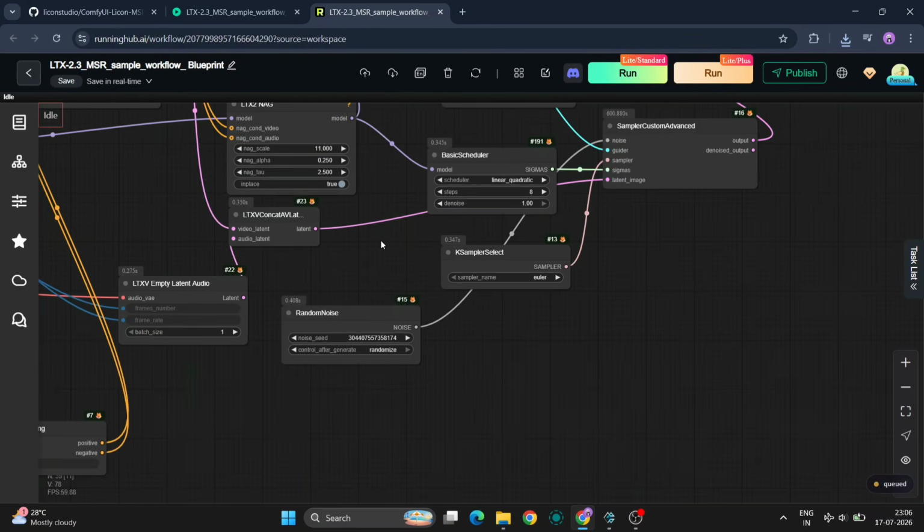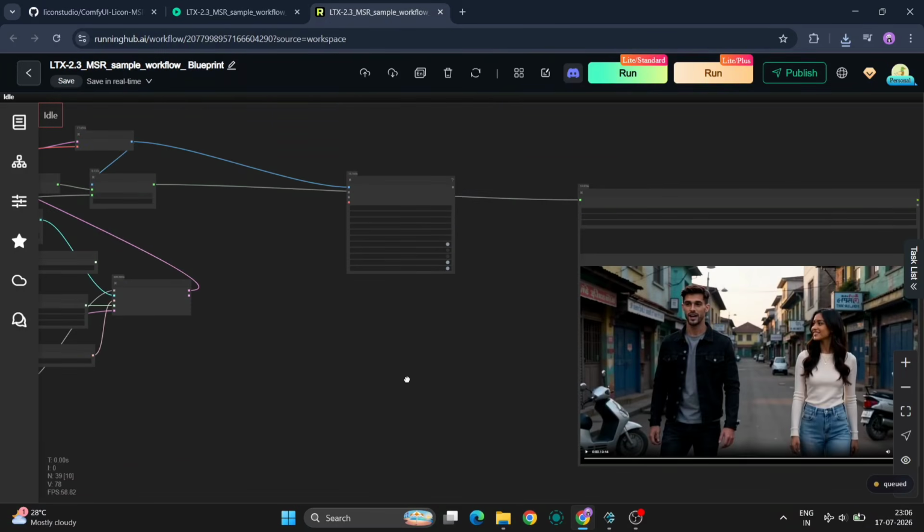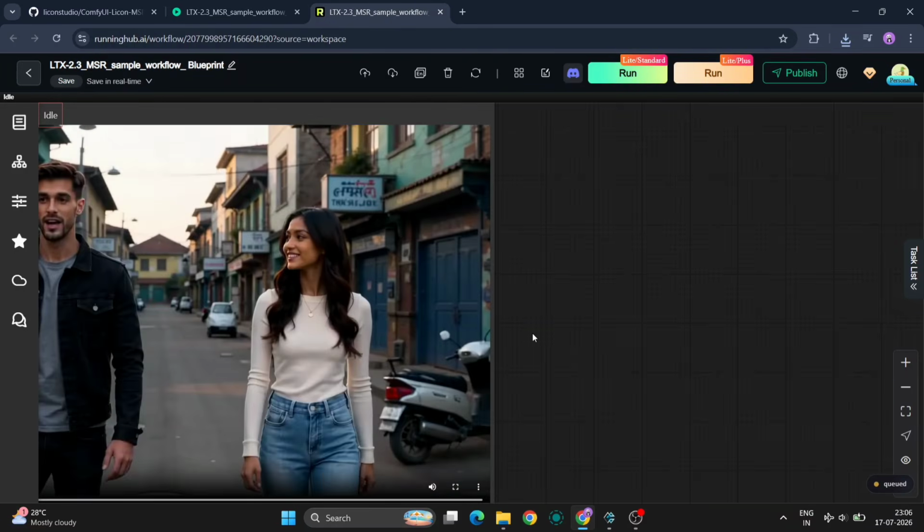Now let's enable the crisp enhancer LoRA together with MSR version 2 while switching to the standard Euler sampler. Here's the result.